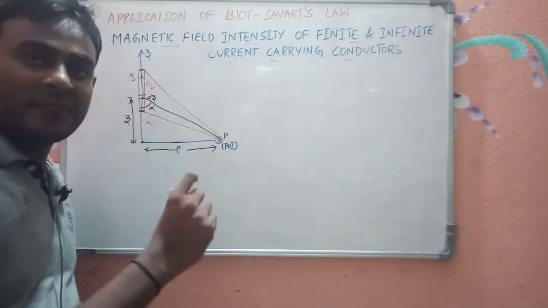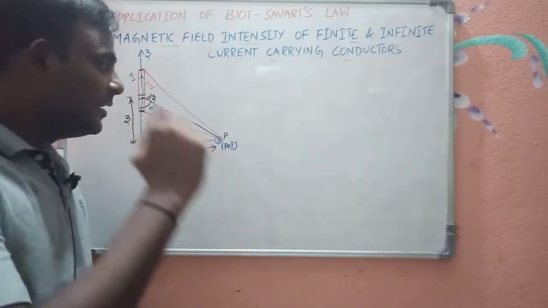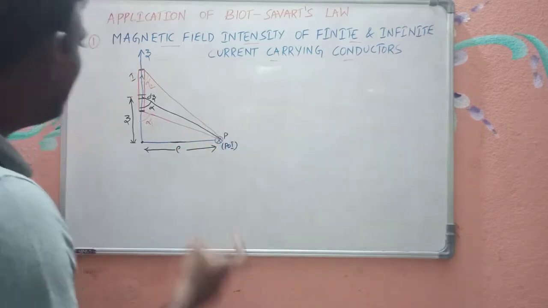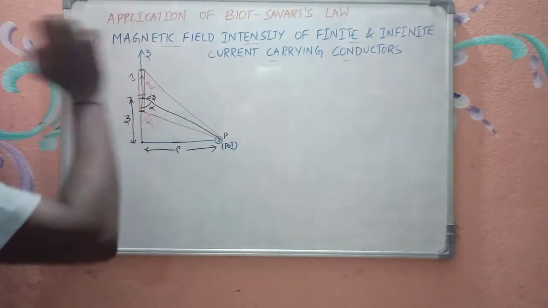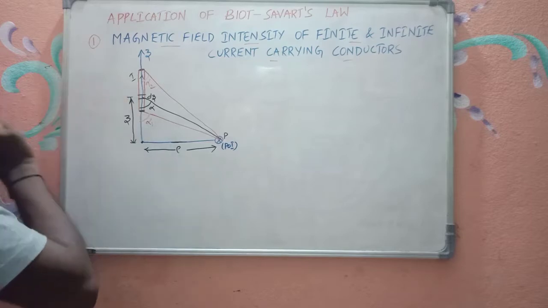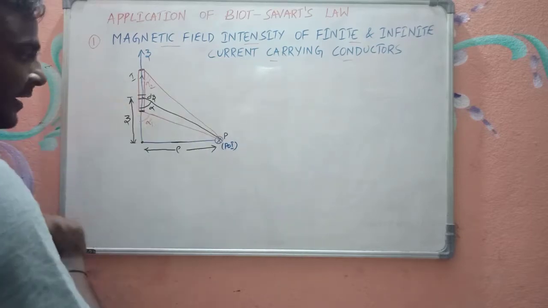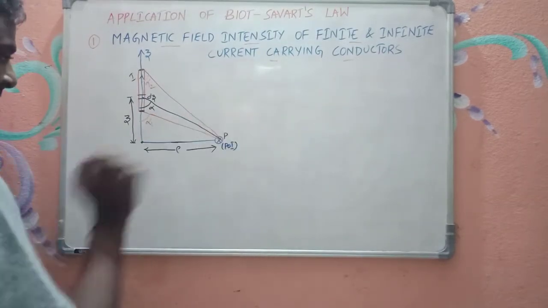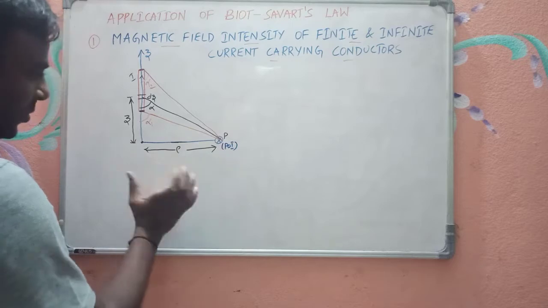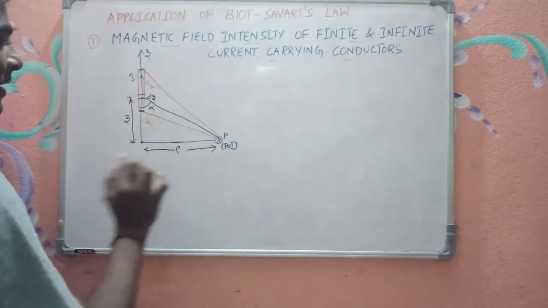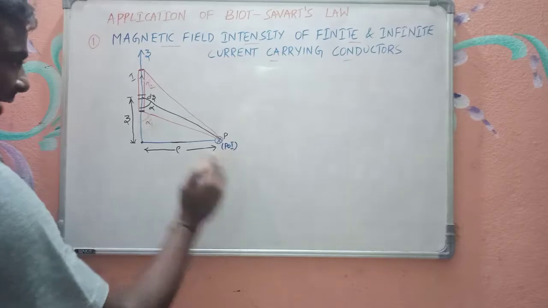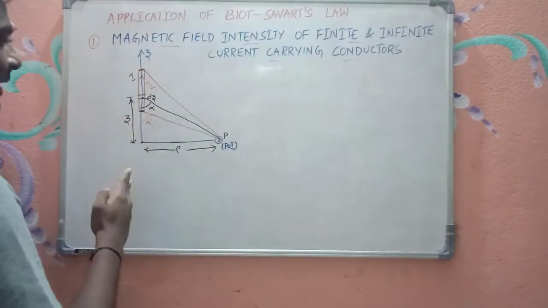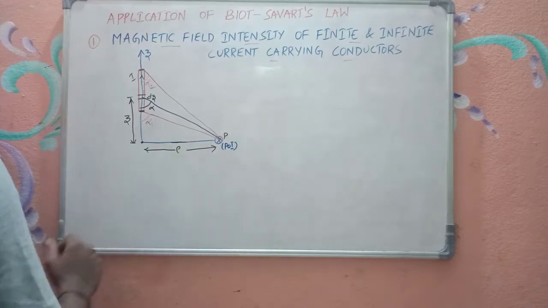It is the point where I want to find the magnetic field or the electric field. This is called the point of interest. So due to this finite current carrying conductor carrying a current I, I want to find the magnetic field intensity at this point P, and this point of interest is at a distance of rho. This is the perpendicular length from the conductor to the point of interest.